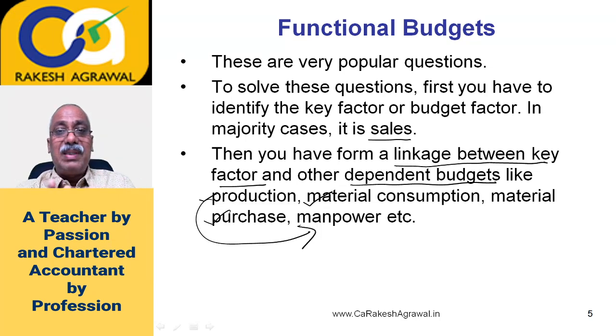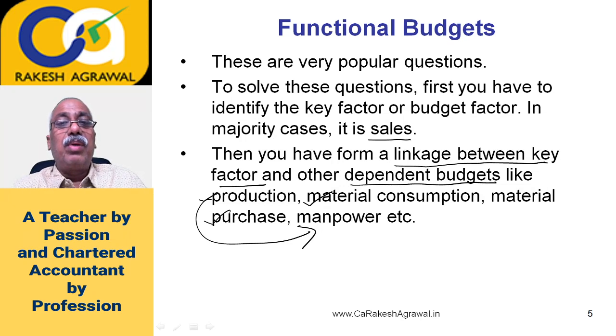So you have to form these linkages because all these budgets are linked with each other. And only then, when all these different departmental heads implement their individual plans, the organization achieves the common goal in a coordinated fashion. That is what is expected.